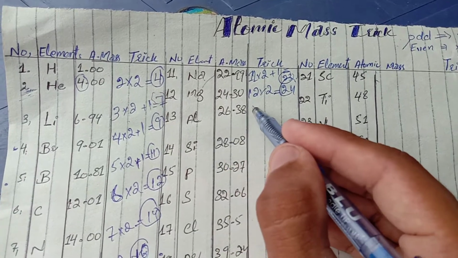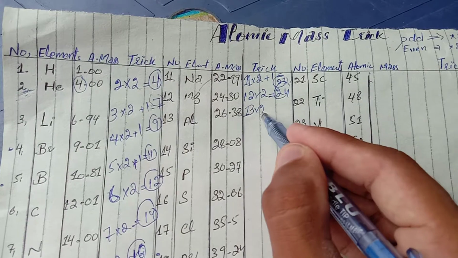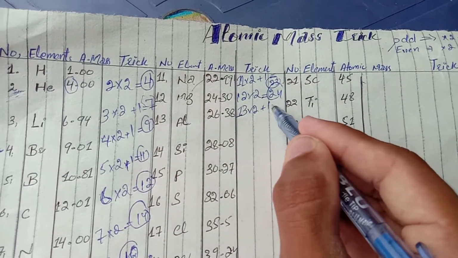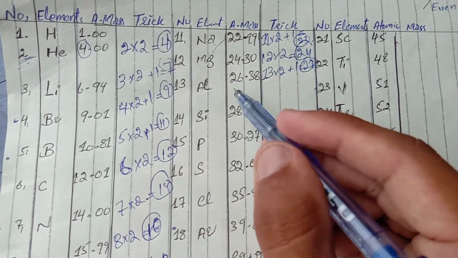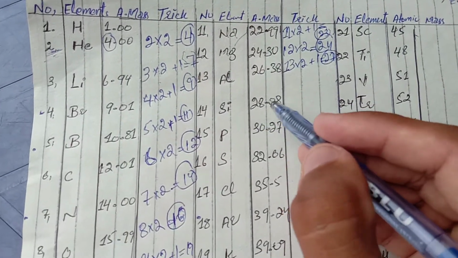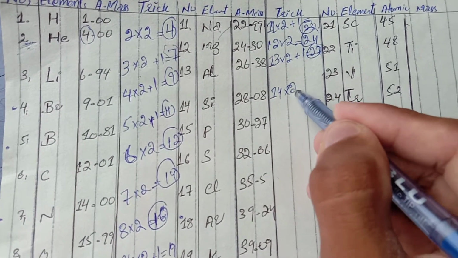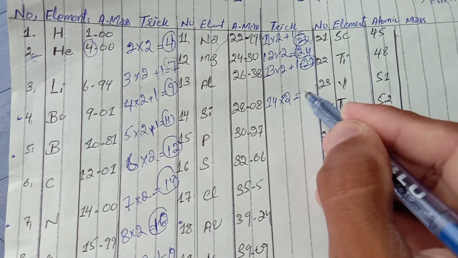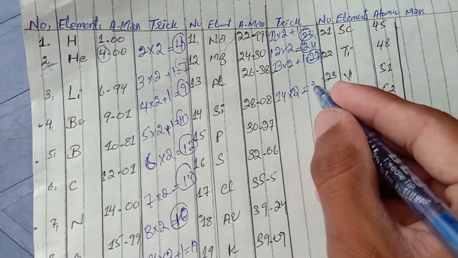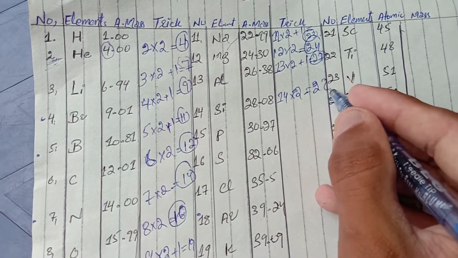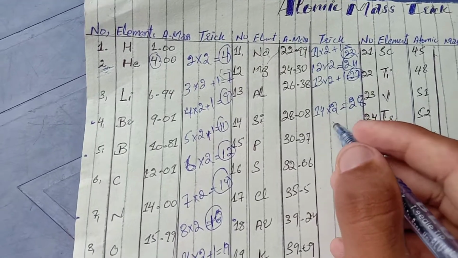And aluminum is 13 in number. Here you put 13 and it's odd. You multiply with 2 and also add 1. It will become 27. And silicon is 14th in number. It's even, so you just multiply with 2 and its answer will come 28. Now come to the next one.